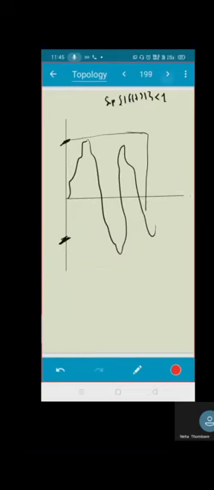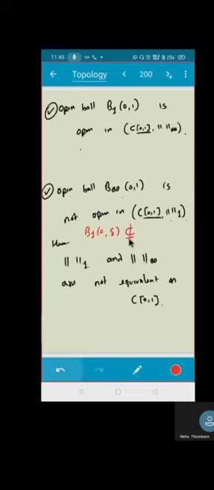Yes, B infinity. So in one page, I have written everything you are supposed to know here.